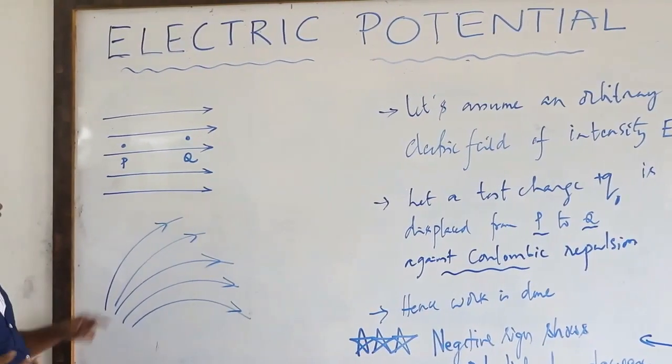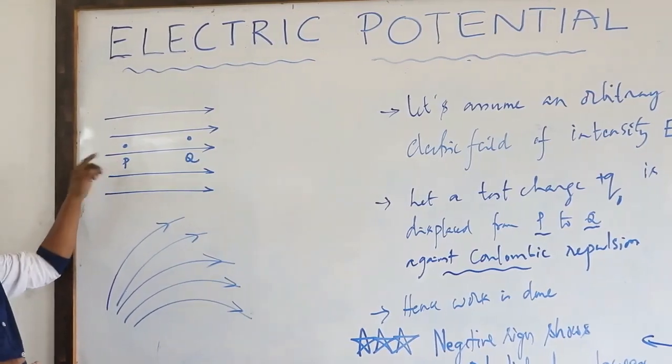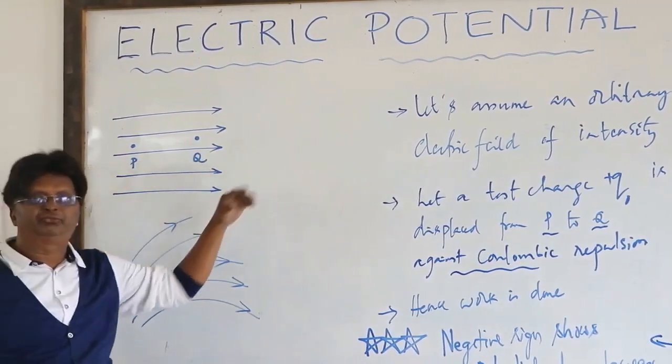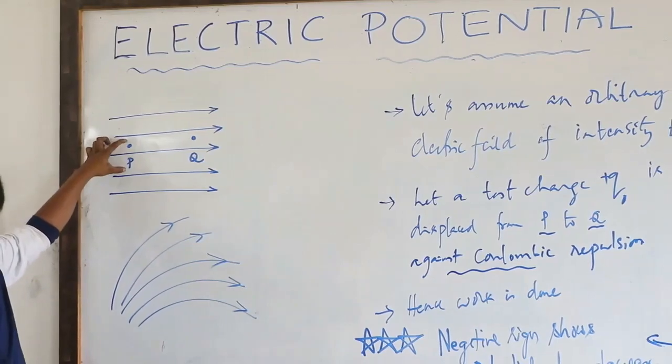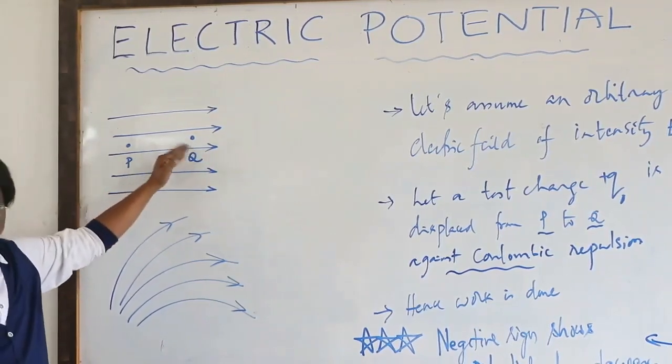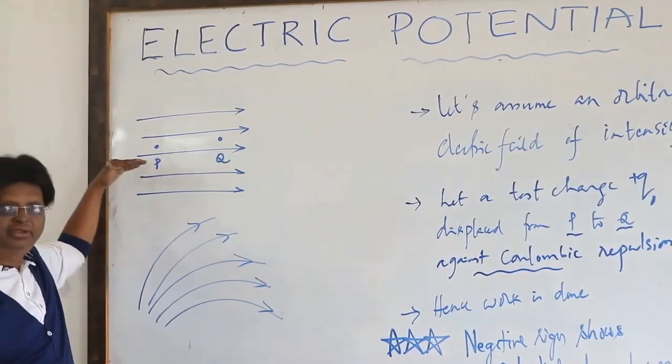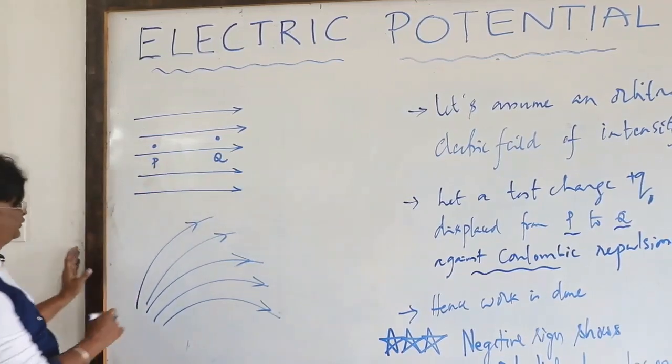Two positions, look at that. P appears when you are moving in the direction of the field. P appears first, Q appears later. That is the meaning of in the direction of electric field. Here also I will show.